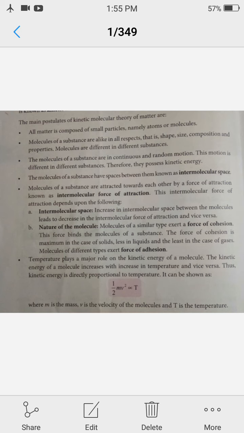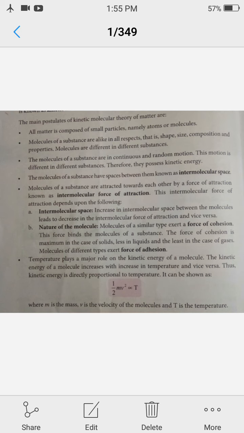This motion is different in different substances. Therefore, they possess kinetic energy. Dear students, all the three states of matter are made up of particles and particles are in continuous motion. Continuous means they keep moving all the time.